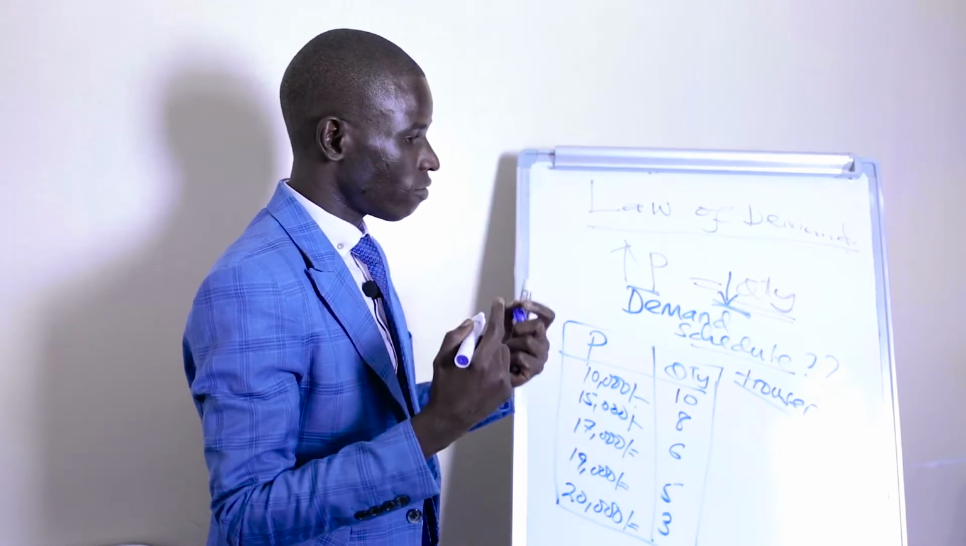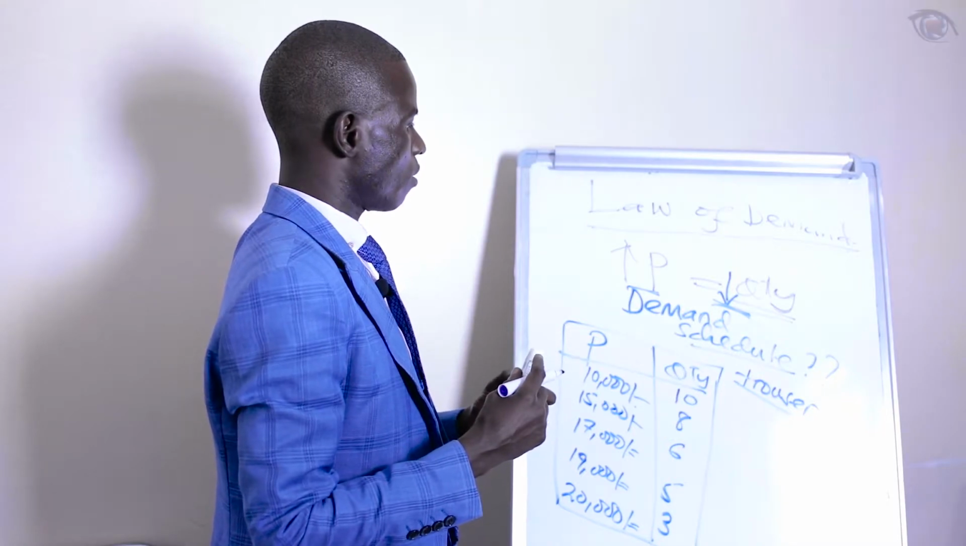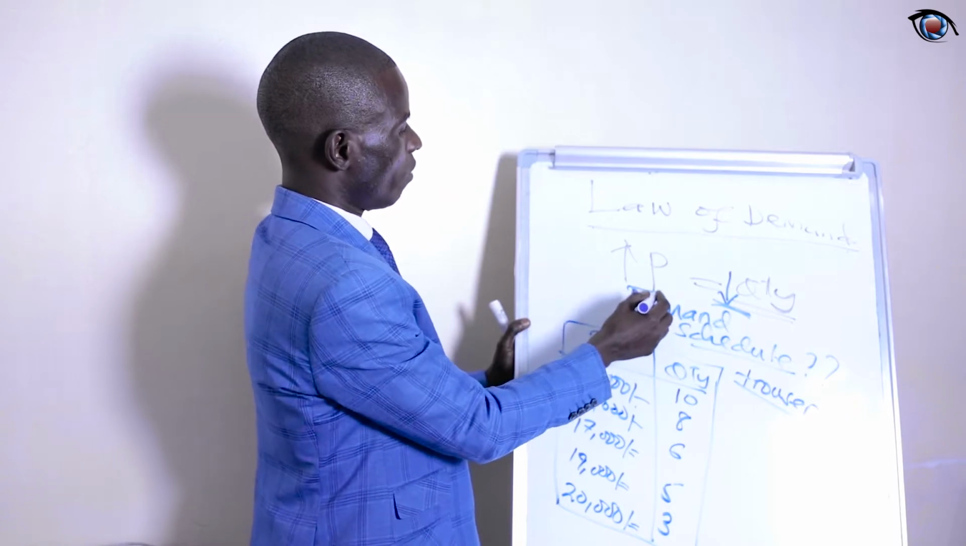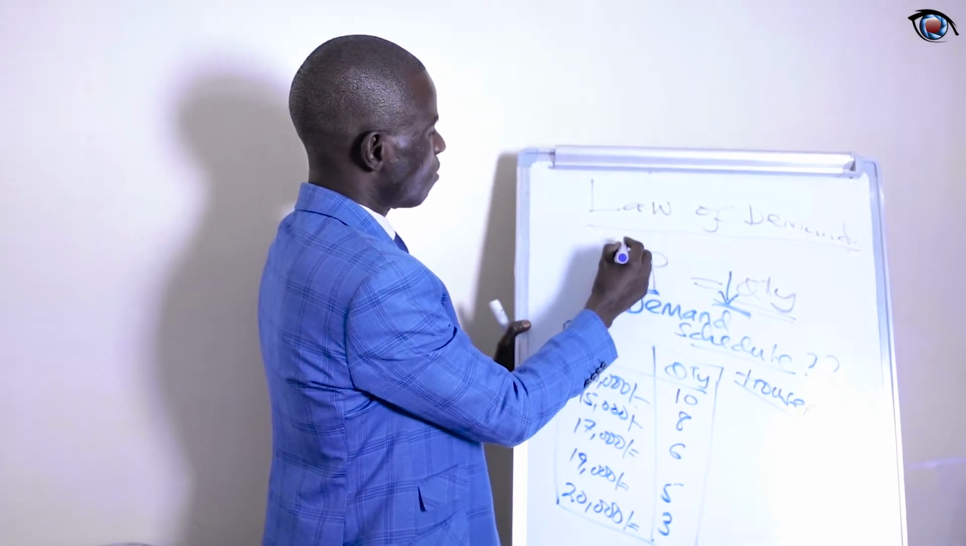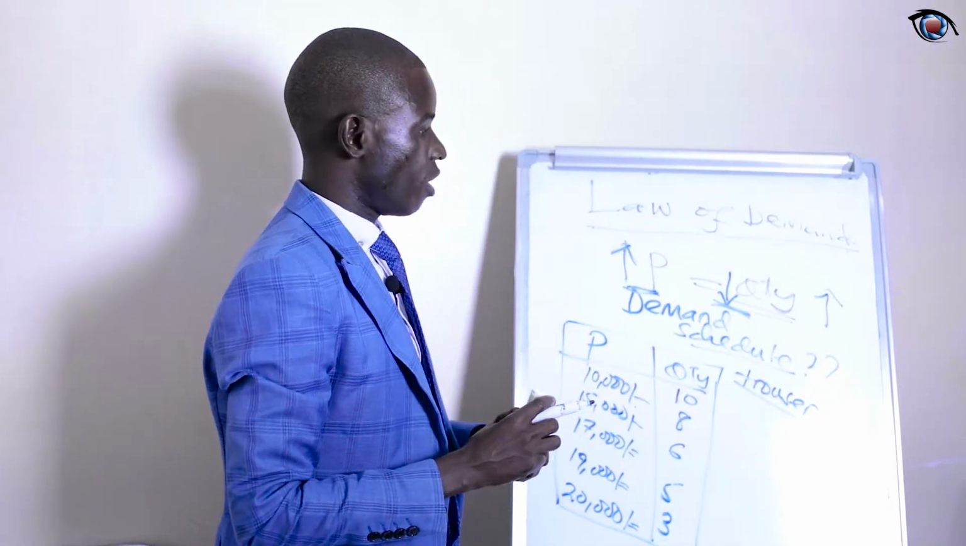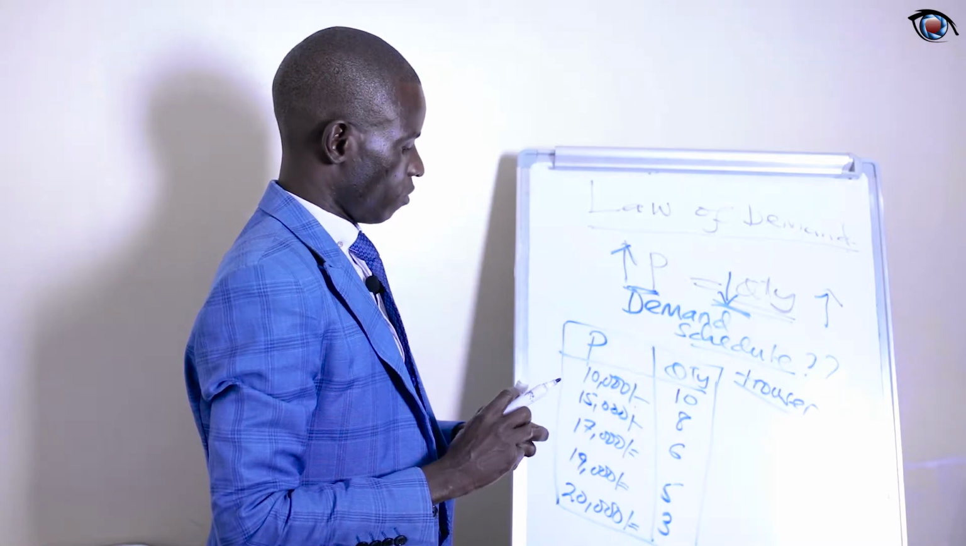However, there are some cases. Of course, we are going to look at the abnormal demand curve later, where an increase in price will lead to an increase in quantity demanded. That is the abnormal demand curve, which we will discuss in the next video.